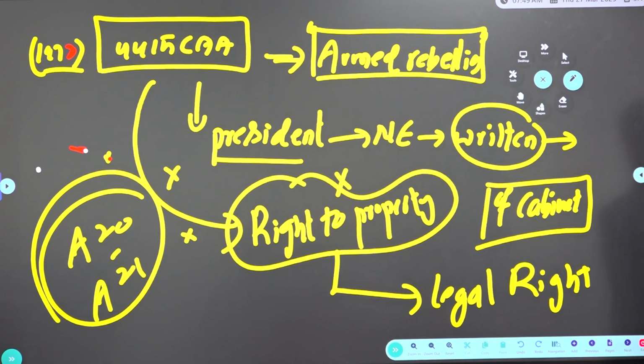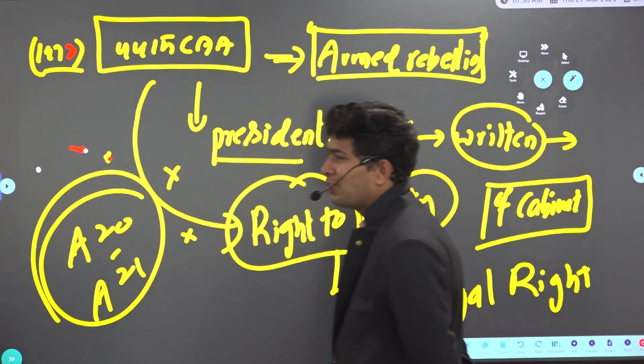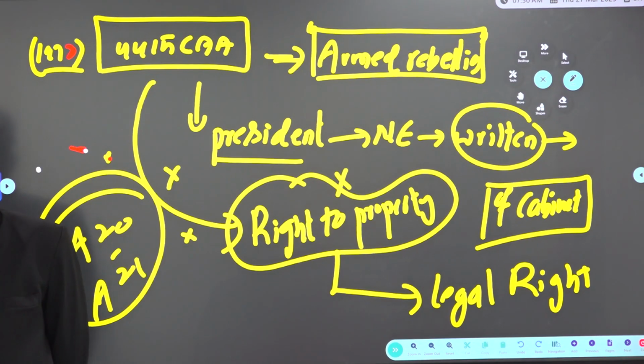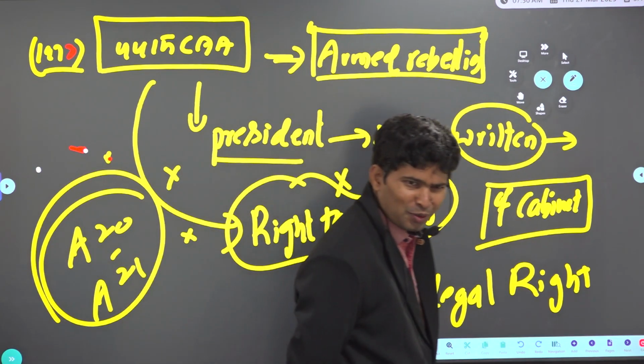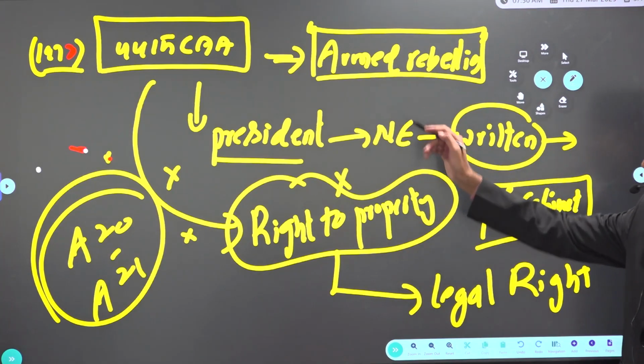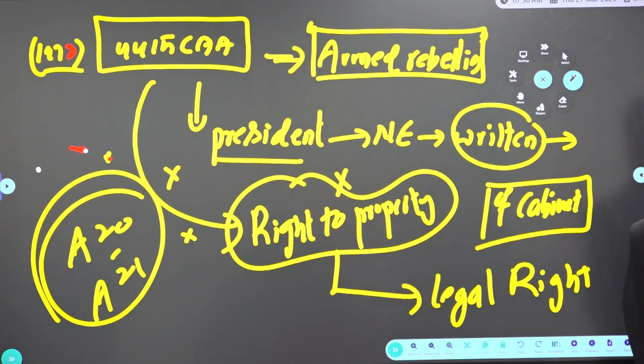What does Article 20, correct only? 21. Okay, what does Article 20 talk about? No ex post facto law. Correct only? No double jeopardy, no self-incrimination. Article 20 only? Yes. 21, right to life and personal liberty. Meaning, whatever is the basis of national emergency, you cannot suspend these fundamental rights. That is what is mentioned in the 44th CAA, and many times questions are asked from the 44th CAA. Why, sir? After the Emergency, they were introduced. That's the reason why armed rebellion, right to property removed, and also Article 20 and 21 cannot be suspended.